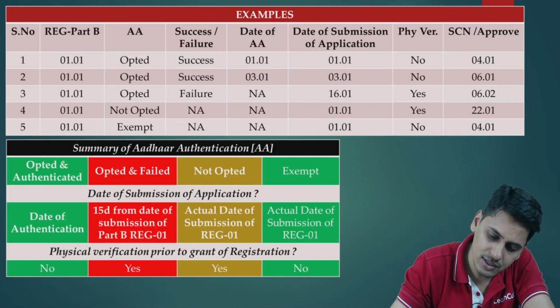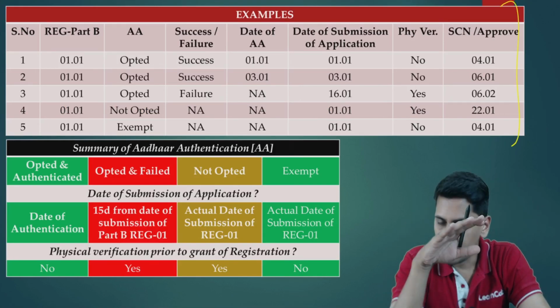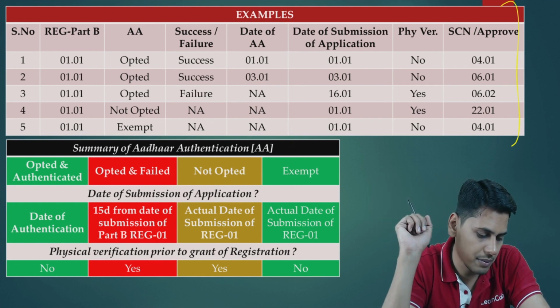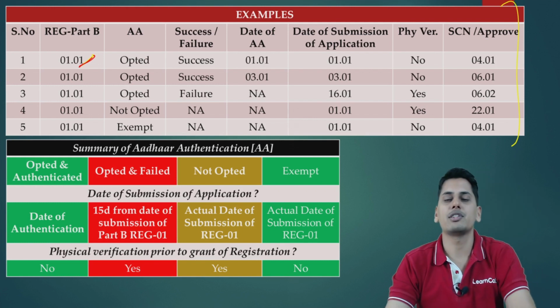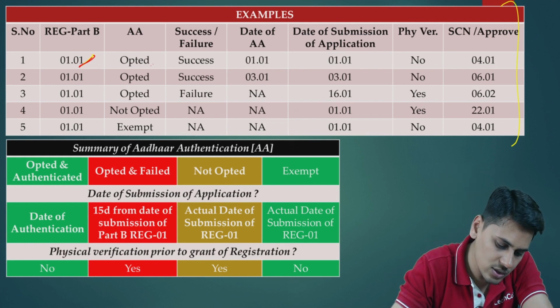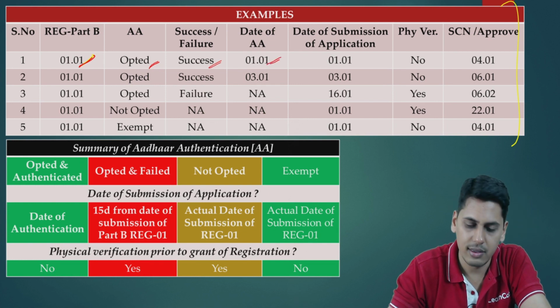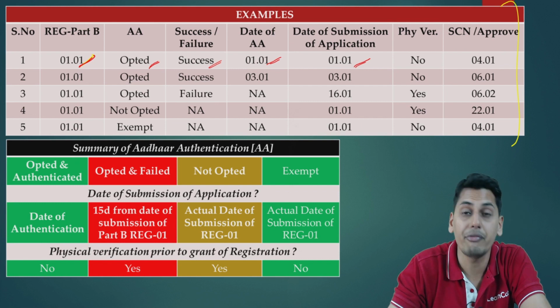Let's take an example, friends. Concepts, we have discussed it entirely. By this example, you will be able to appreciate it in a much better manner. REG Part B submitted on 1st of January. Aadhaar authentication is opted and Aadhaar authentication is successful on 1st of January itself. The date of submission of application is 1st of January.